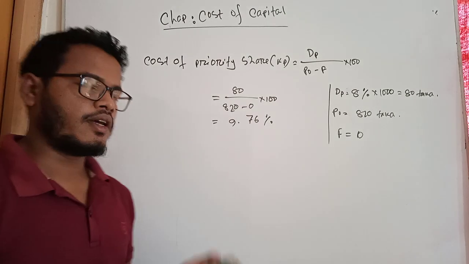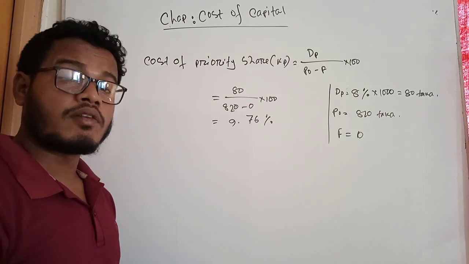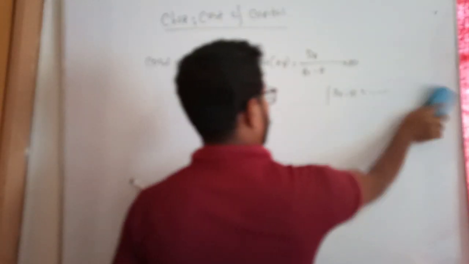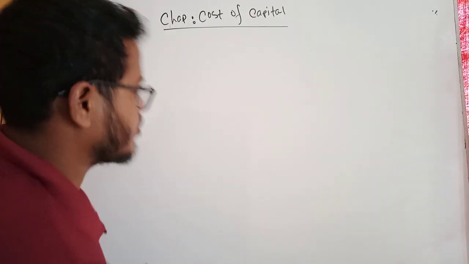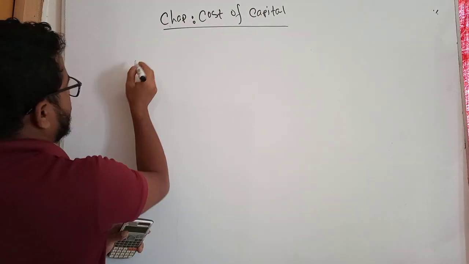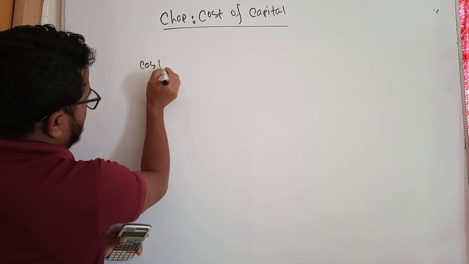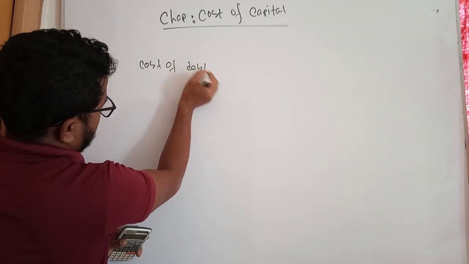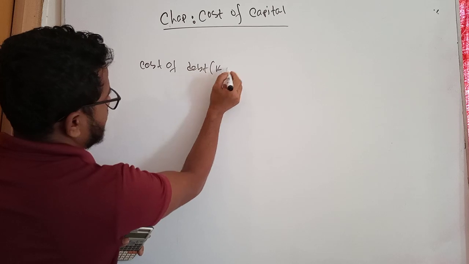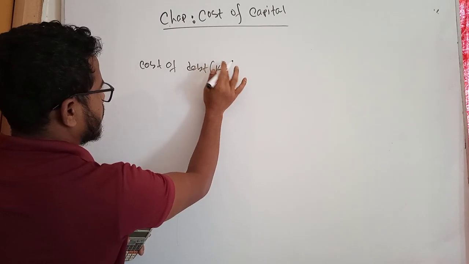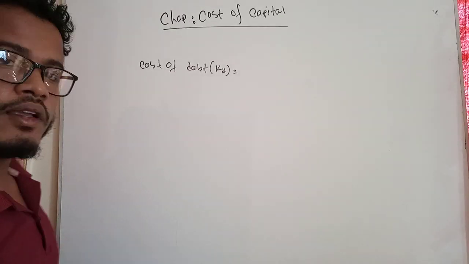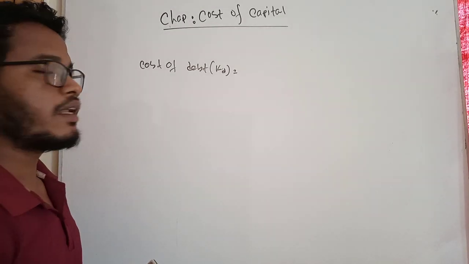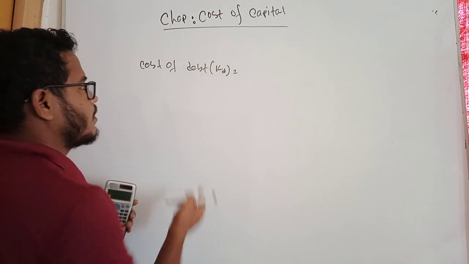So students, now I would like to describe the cost of debt. At first I mention the cost of debt. The formula of cost of debt is represented by KD or KI. KI I mean cost of interest, or cost of debt is represented by KD.